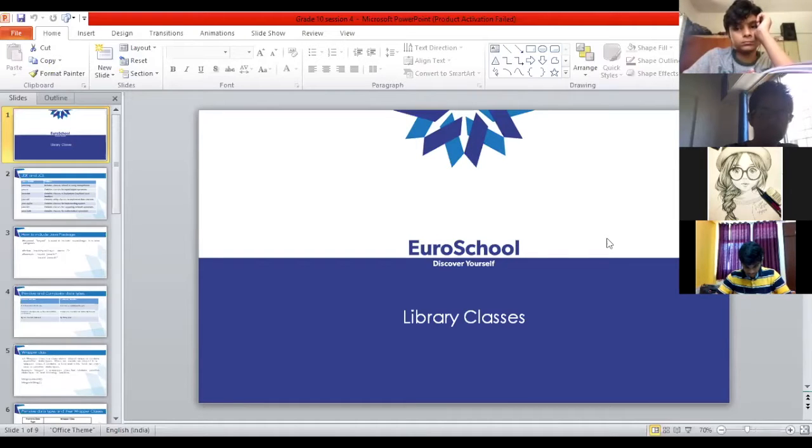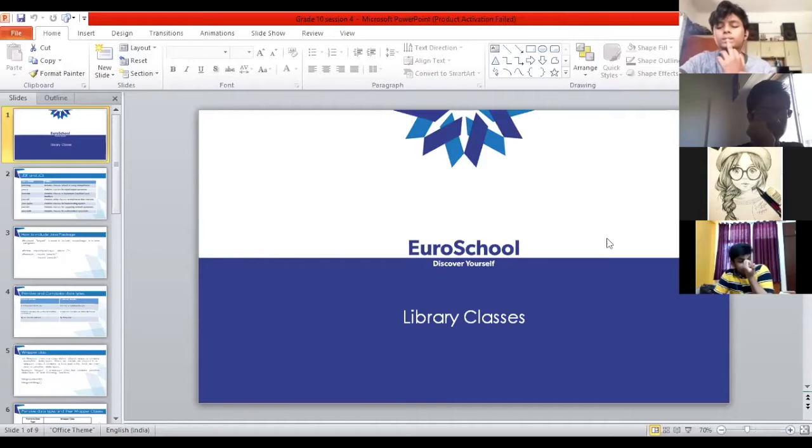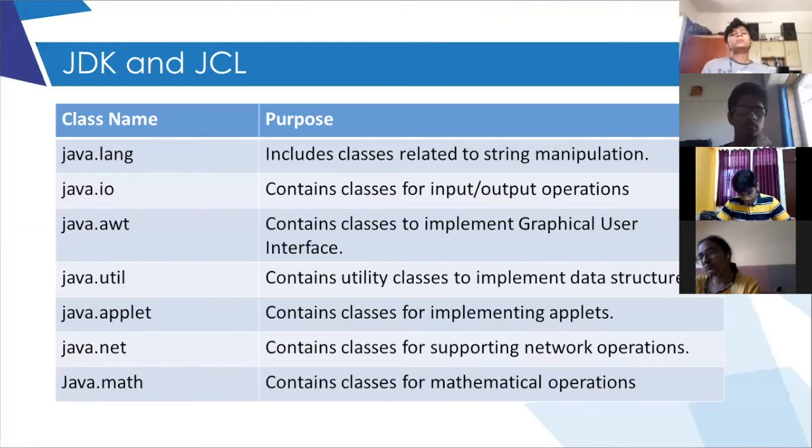What is a library in English? A place where books are stored. A place where you keep all kinds of books for your reference. So here also the library is the place where we have kept all kinds of files that will be used in our programs. There are different library classes which are used for different purposes.